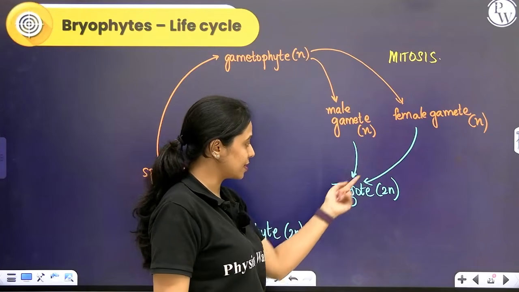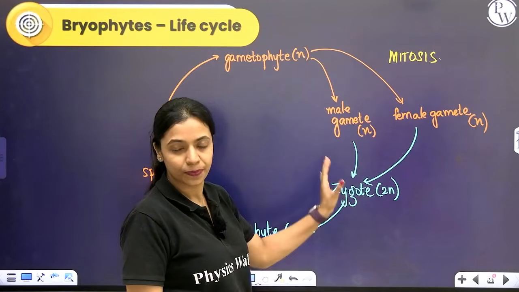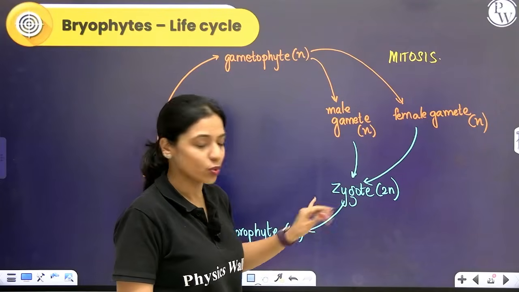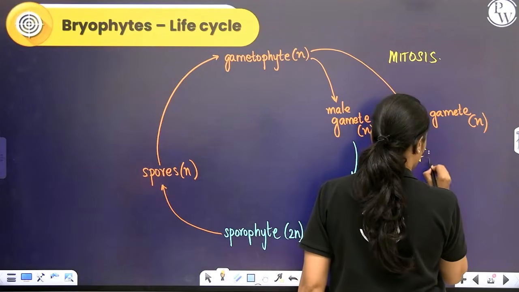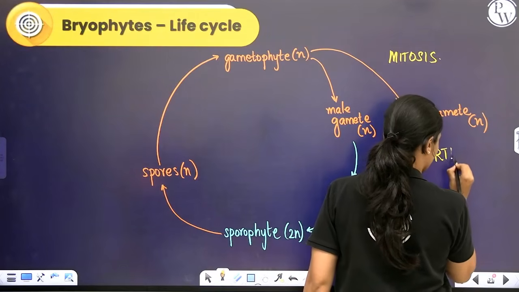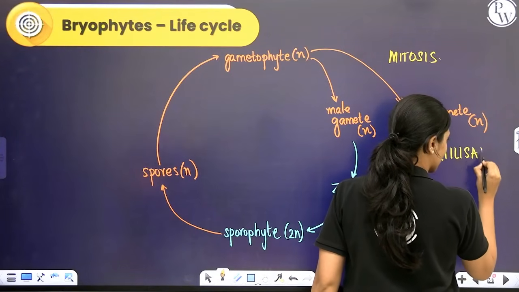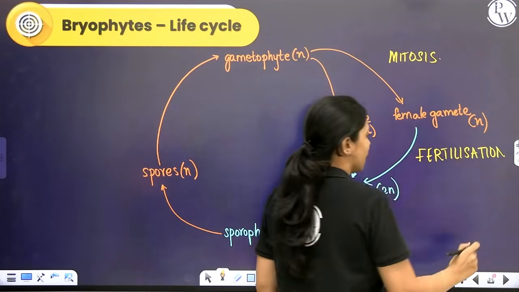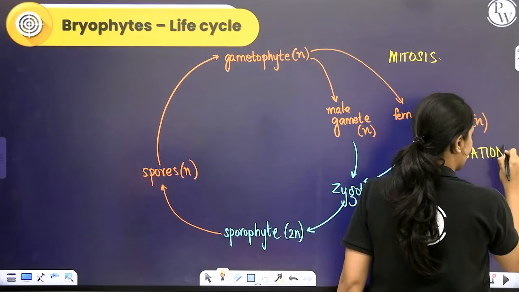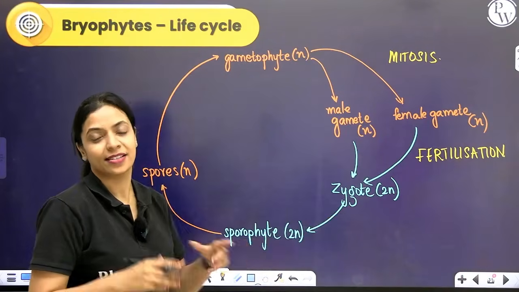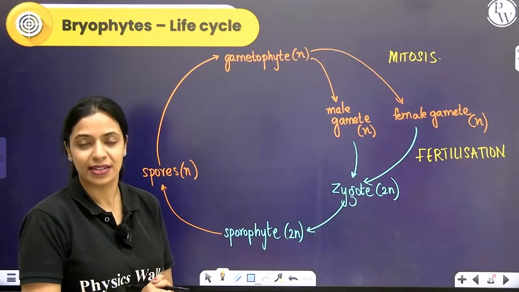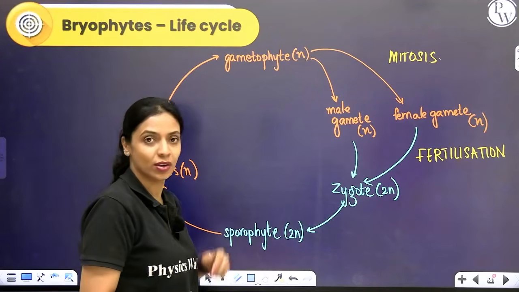Once this process happens, two haploid cells fuse to give rise to the zygote. This process is called syngamy or fertilization. After fertilization, a single-celled zygote is formed. This single-cell zygote will undergo mitotic cell division to give rise to a multicellular sporophyte.